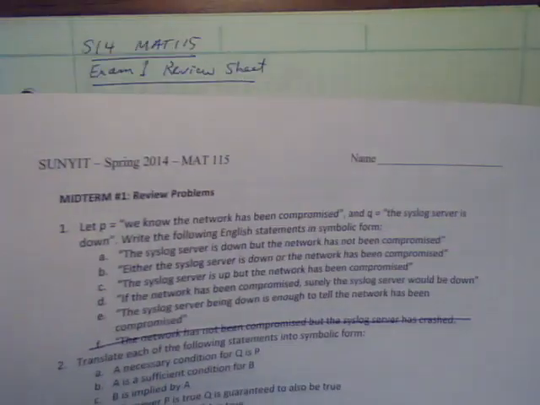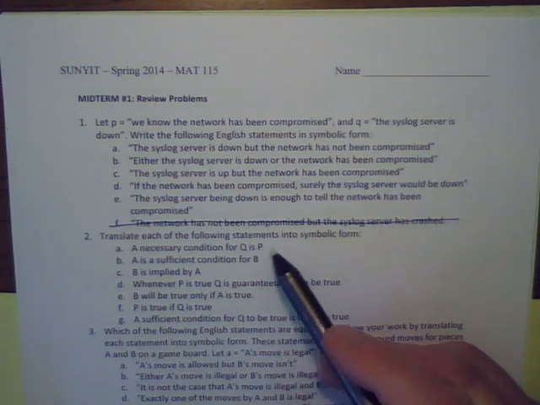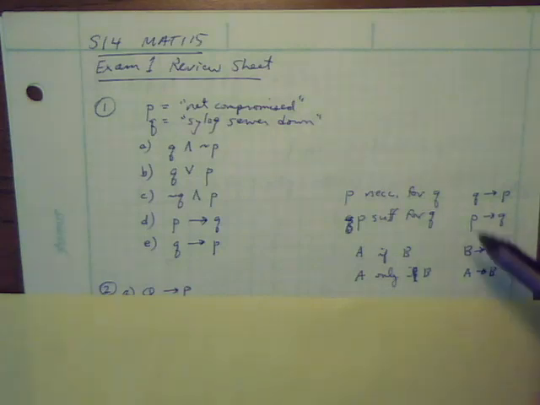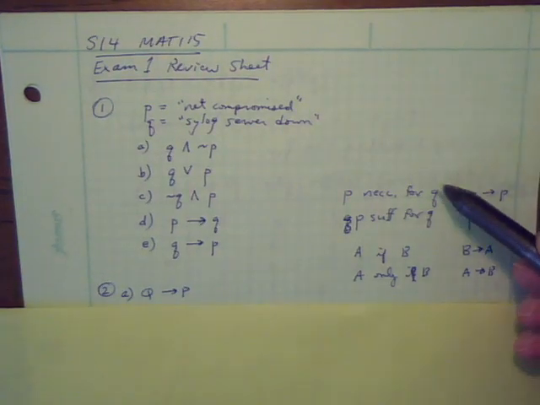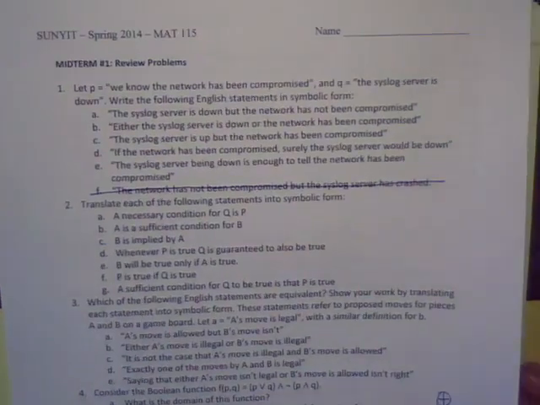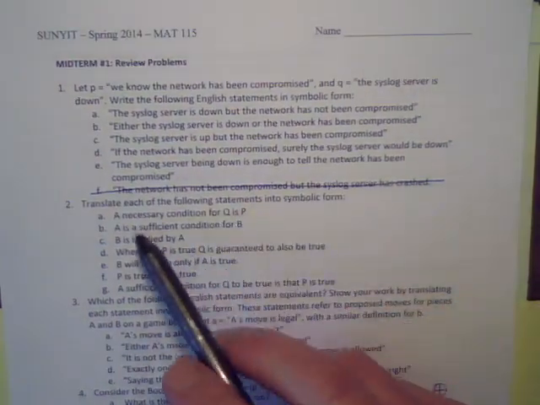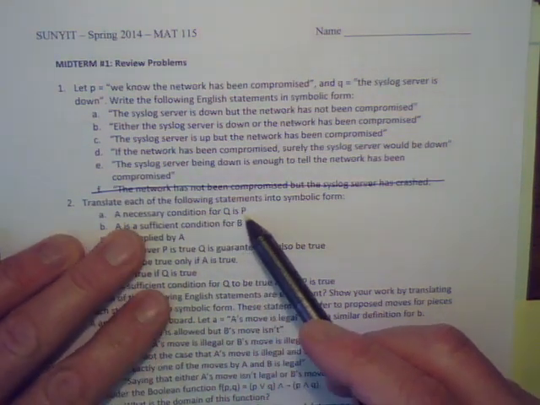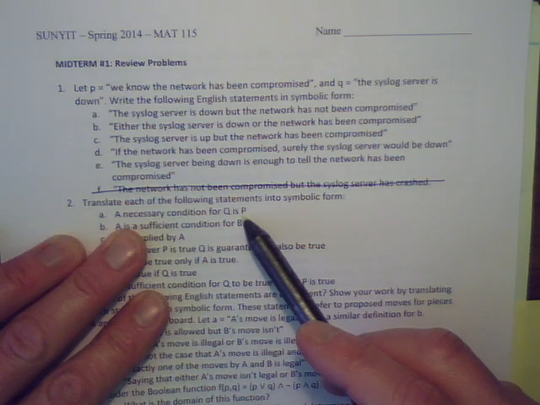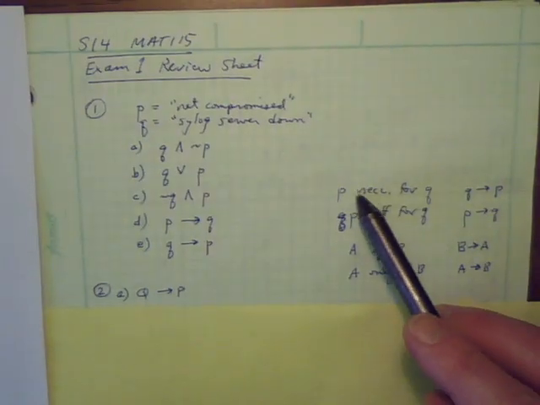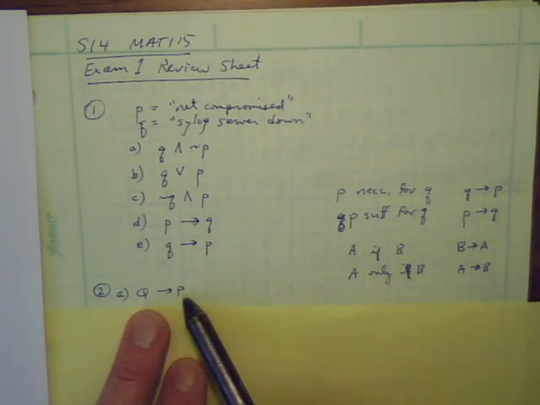Okay, problem number 2. Translate each of the sentences into symbolic form. I'll bet that's where I was actually writing these four things down here, because that's part of problem 2. A necessary condition for Q is P. I can translate this to: P is necessary for Q, and that's if Q, then P.